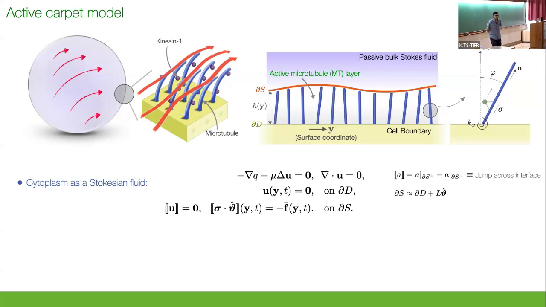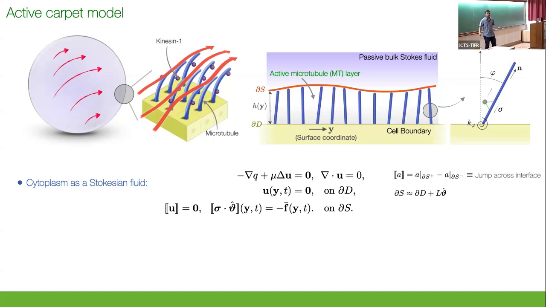And for that, I'm going to think about the cytoplasm as an incompressible Stokesian fluid. So we're in the low Reynolds number regime. It's highly viscous. Length scales are small, so the nonlinear terms don't show up in the problem. So this is really a linear constant coefficient homogeneous PDE, okay? And it has a no-slip boundary condition on the cell boundary.